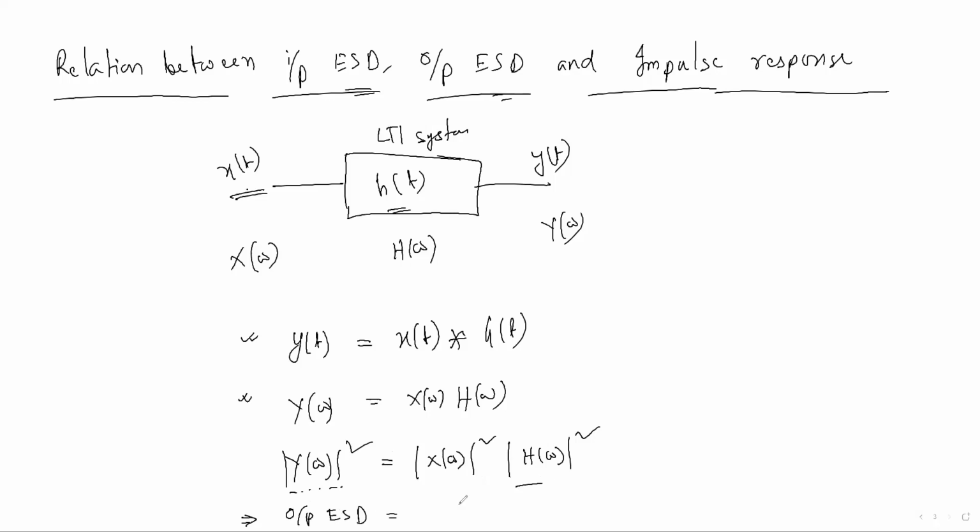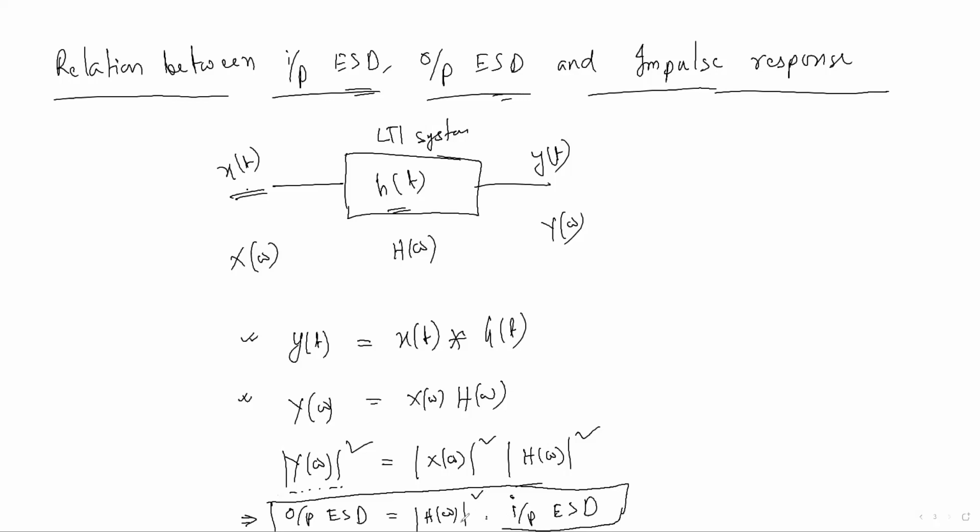Let me write here first. |H of omega| squared, and X of omega squared is the input ESD. So this is the relation: output ESD is nothing but |H of omega| squared into input ESD. So this relation also you should know.